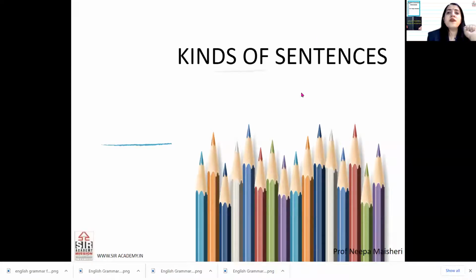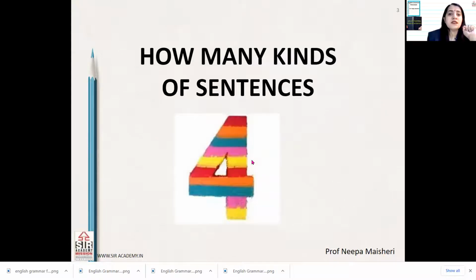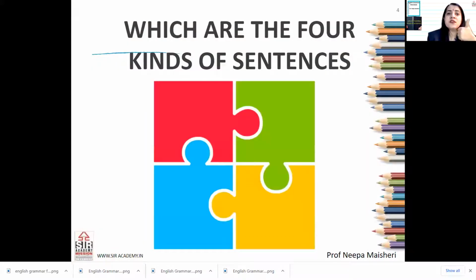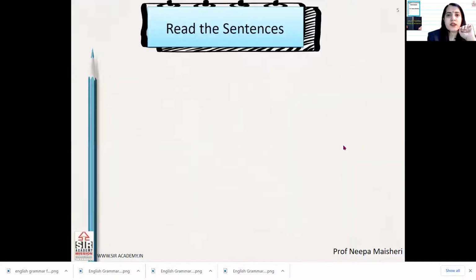So, good morning, students. We are going to study kinds of sentences. You know, there are how many kinds of sentences? Yes, there are four kinds of sentences. And which are these four kinds of sentences? Assertive sentence, imperative sentence, exclamatory sentence, and interrogative sentence.